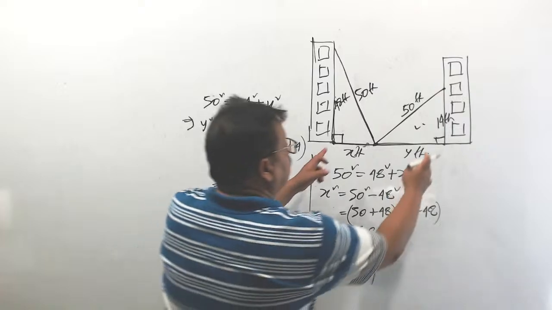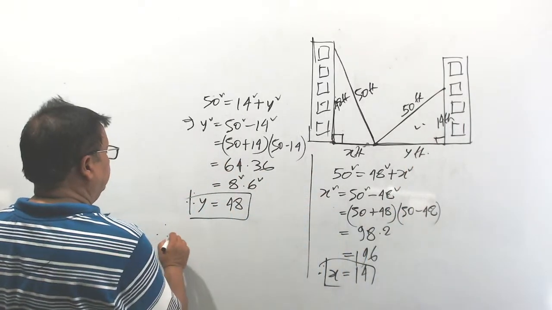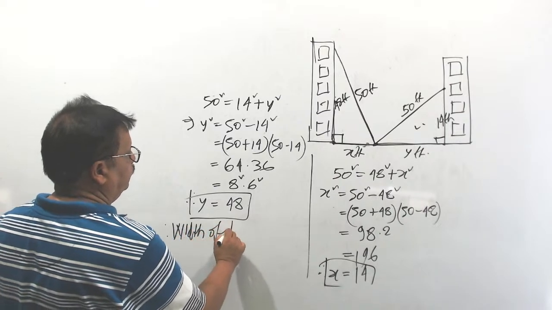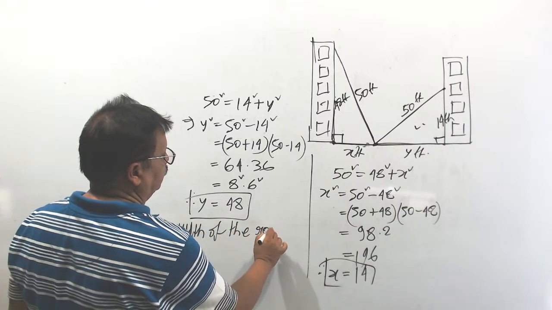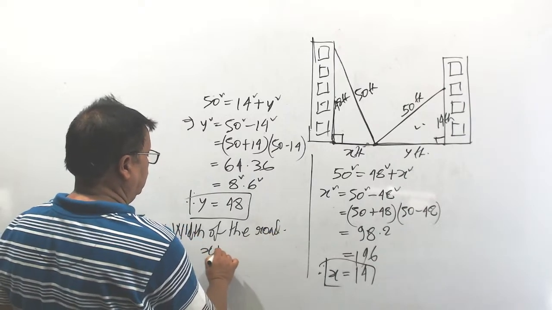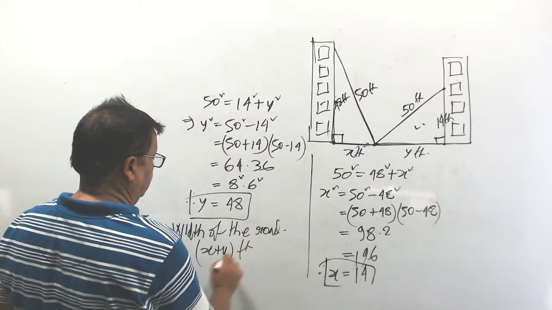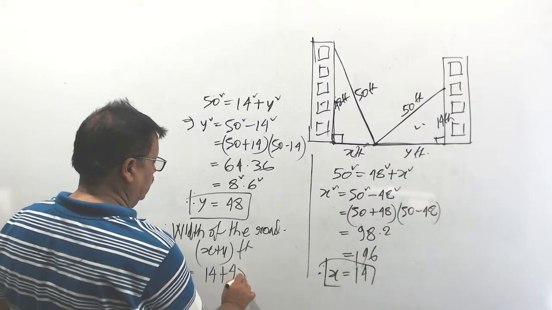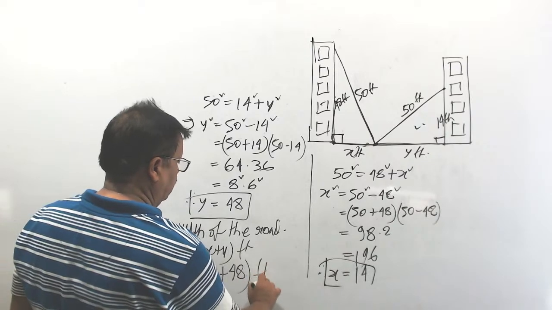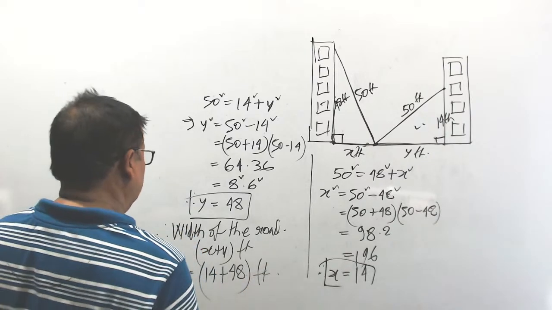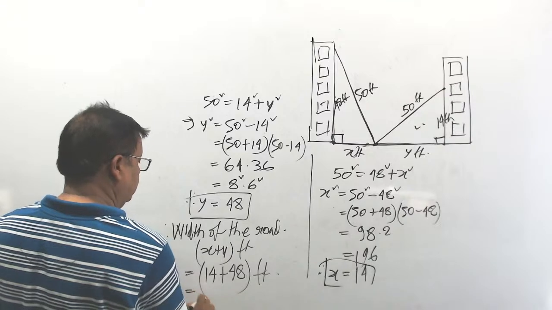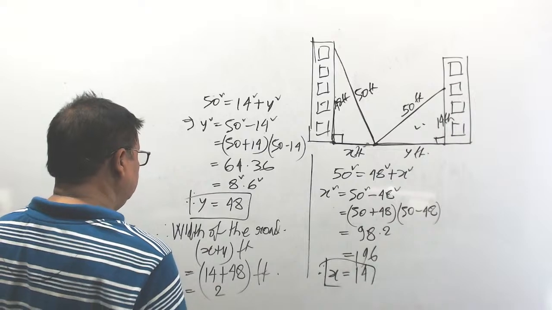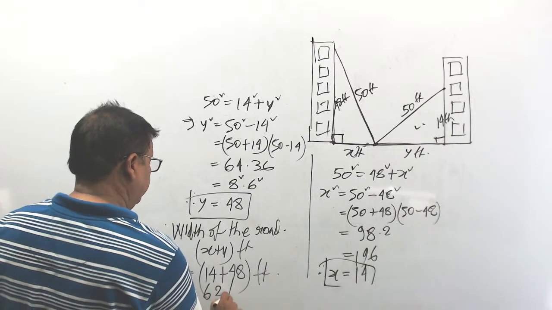So, what is the width of the road? x plus y. Therefore, width of the road is x plus y feet, that means 14 plus 48, which equals 62 feet.